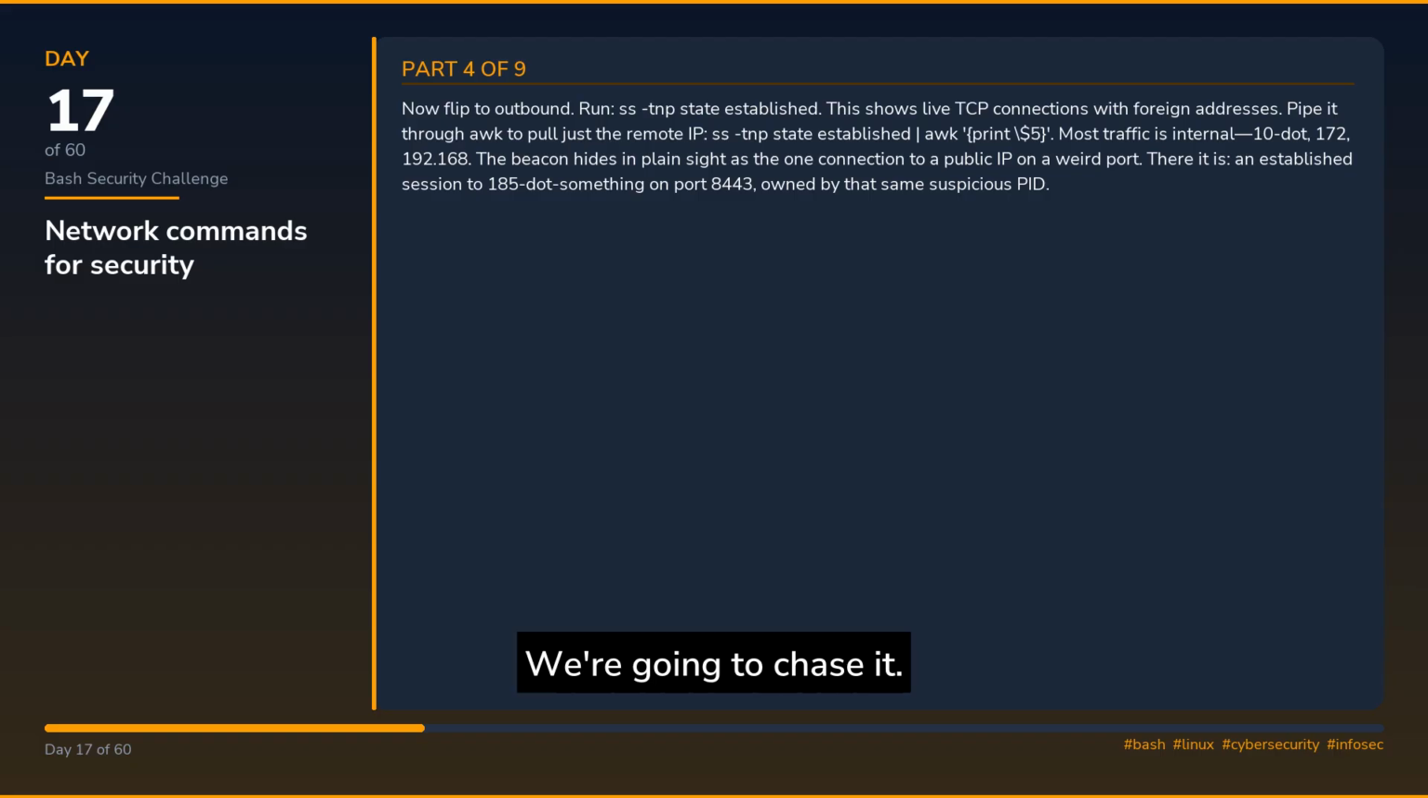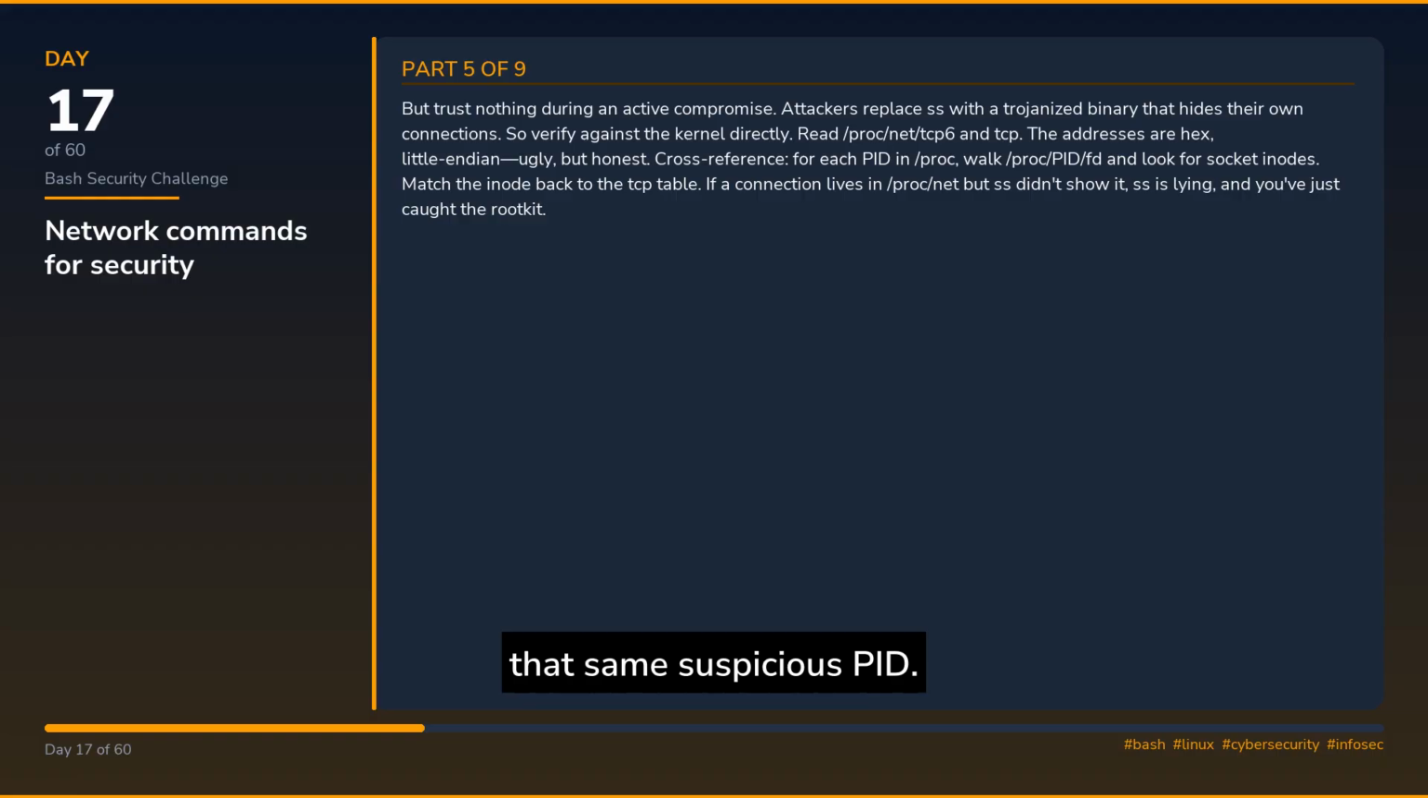Now flip to outbound. Run ss -tnp state established. This shows live TCP connections with foreign addresses. Pipe it through awk to pull just the remote IP: ss -tnp state established | awk '{print $5}'. Most traffic is internal, 10., 172., 192.168. The beacon hides in plain sight as the one connection to a public IP on a weird port. There it is, an established session to 185.something on port 8443, owned by that same suspicious PID.